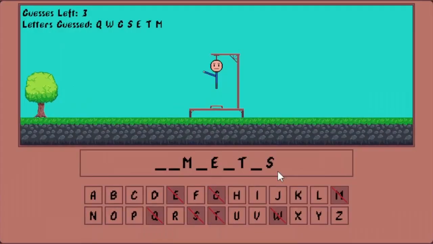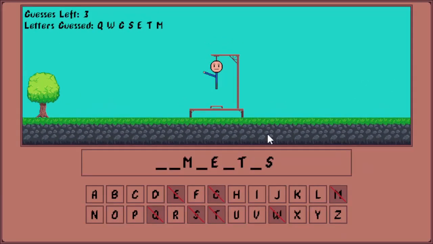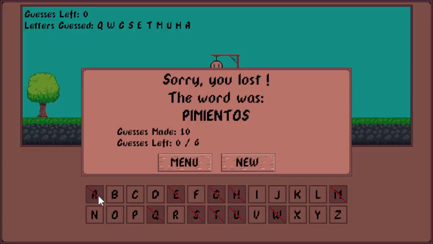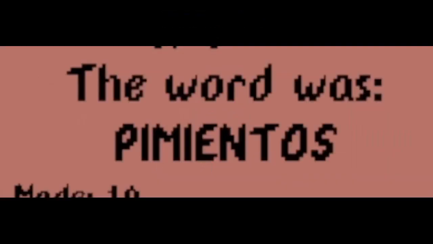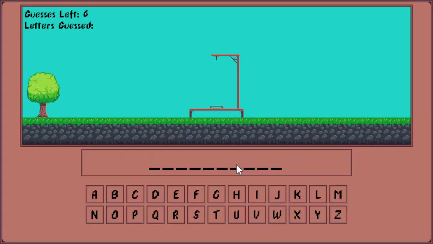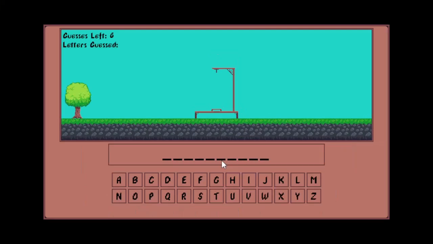I have no idea. Love the Mets, baby. It's all about the Mets. So what letter would come between a T and an S? I feel like it wouldn't be an H, because I mean TH, it could be an H. Okay, it's not an H. How about an A? Pimiento. That's not even a word. What? Alright. New. Okay, I see what we're dealing with. This is like Italian Hangman.